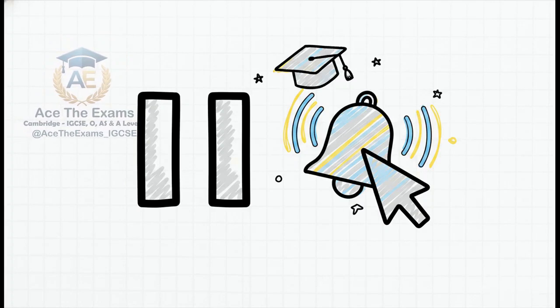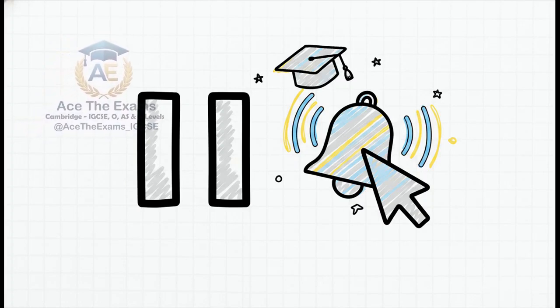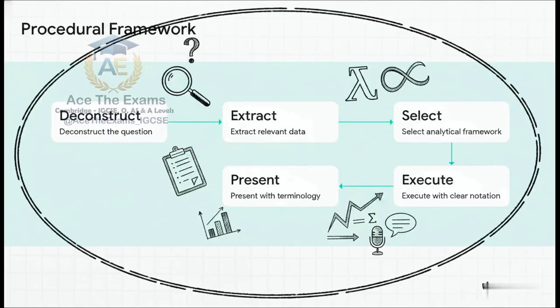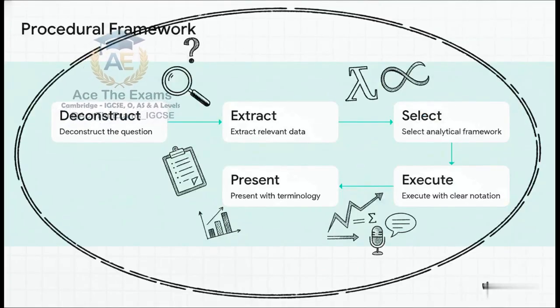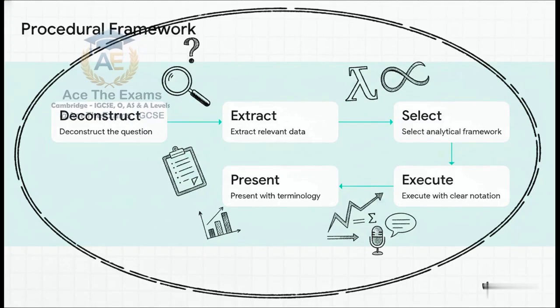Let's look at a logical blueprint designed specifically to catch you when you panic, to fix those logical roadblocks, and to secure your grades step by step. I am going to dictate this 5-part procedural framework out loud, and I want you to internalize it. This is the standardized sequence you must flawlessly follow for any multi-stage 6.1 Poisson problem.